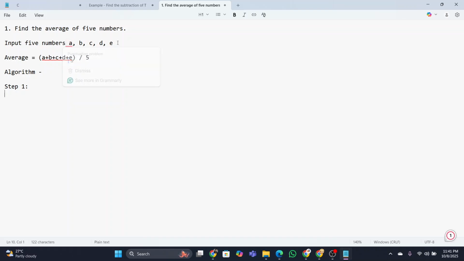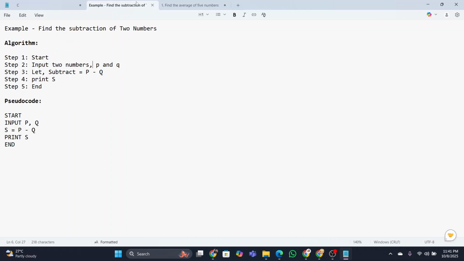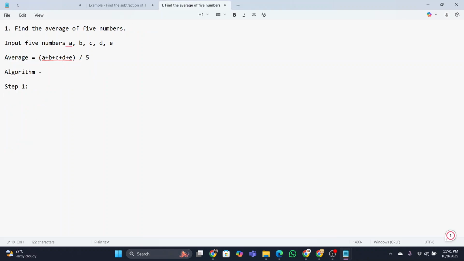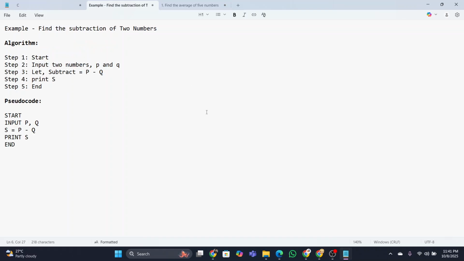Input five numbers A, B, C, D, E, or any alphabet you can take. Then let average equals A plus B plus C plus D plus E divided by 5. Then step number 3 will be print average. So this is how you will do it, and this is the same way you will do the pseudocode.